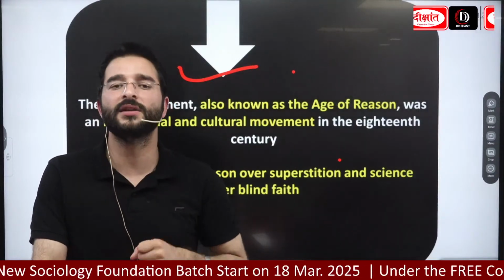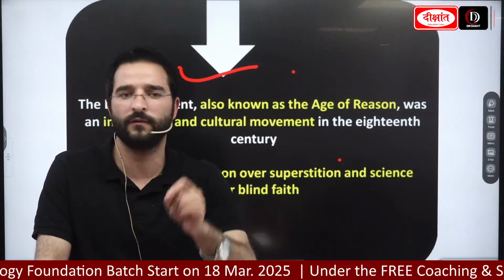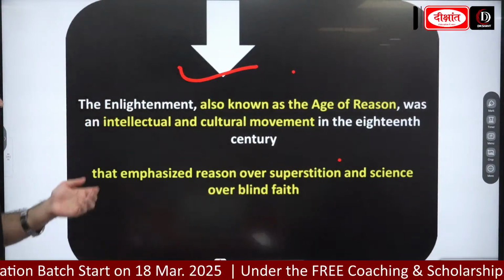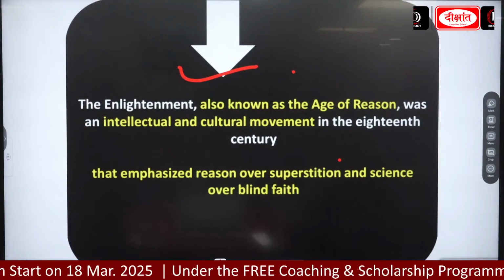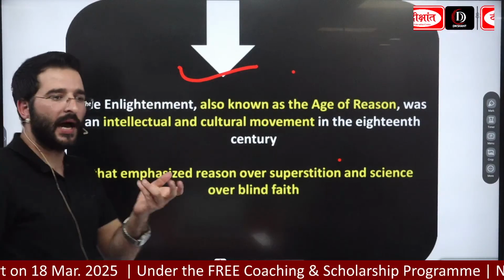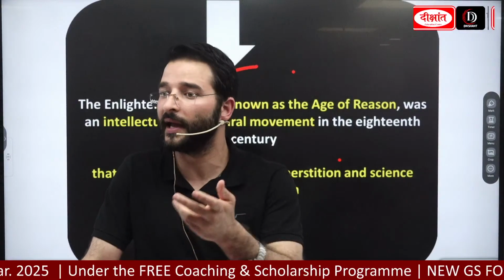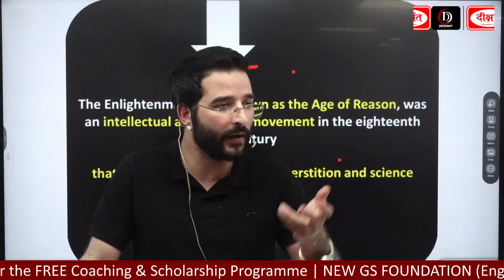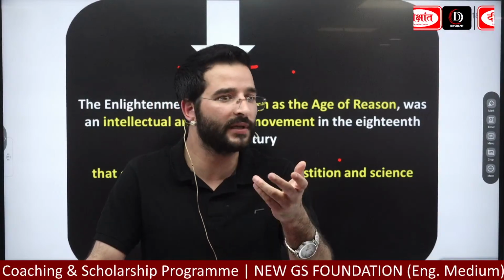Now guys, coming to the Enlightenment, the Renaissance was from the 14th to the 17th century. After that, during the 18th or the 17th century, we are seeing the coming of the age of reason. And the role here will be played by giants like Voltaire, Montesquieu, John Locke, or Immanuel Kant. They are going to be the pioneers of the Enlightenment.